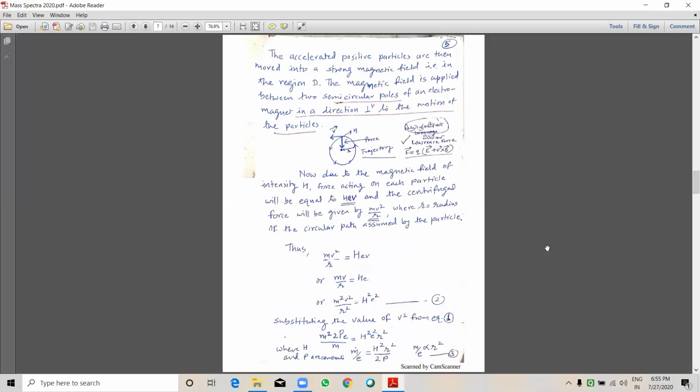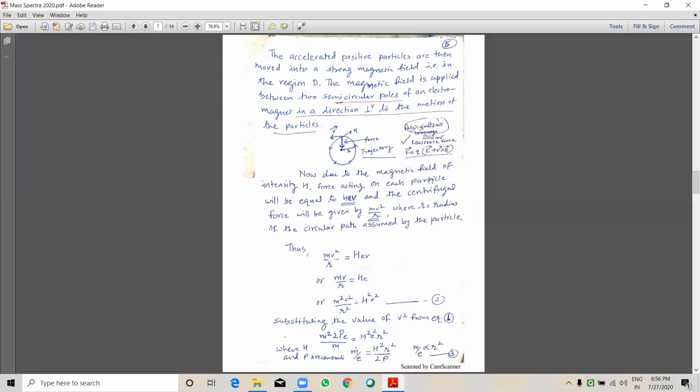The accelerated positive particles are then moved into a strong magnetic field, that is in the region D. The magnetic field is applied between two semicircular poles of an electromagnet in a direction perpendicular to the motion of the particles.